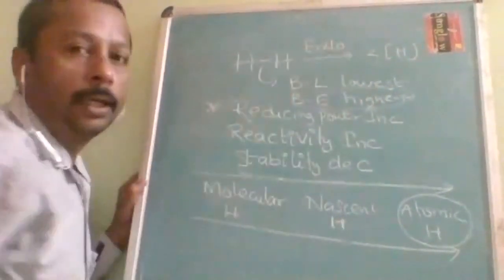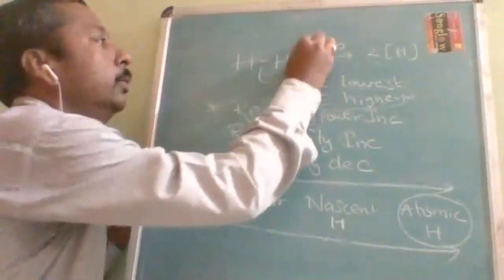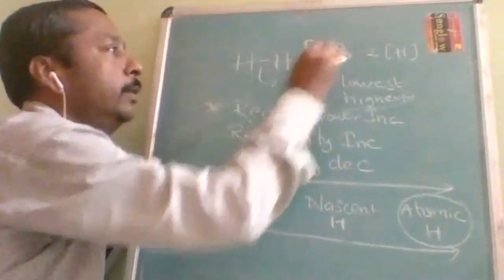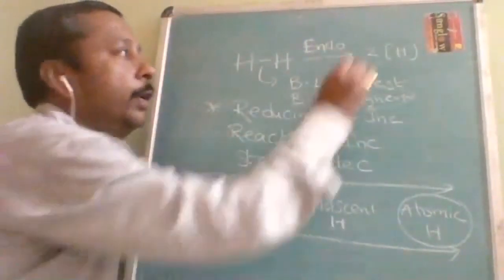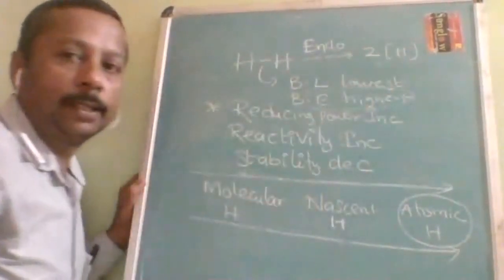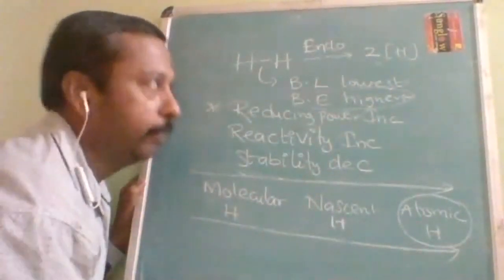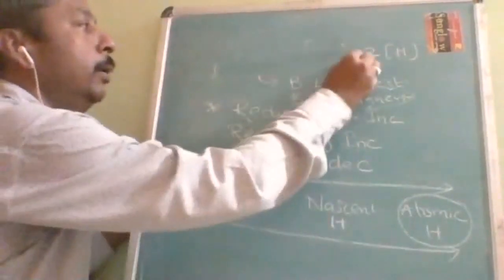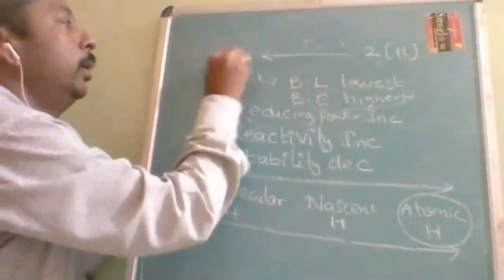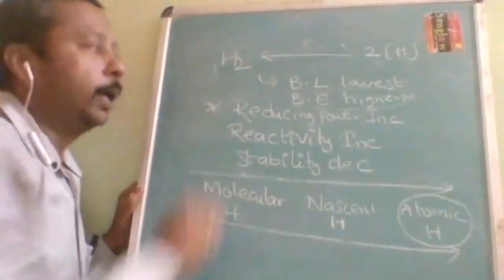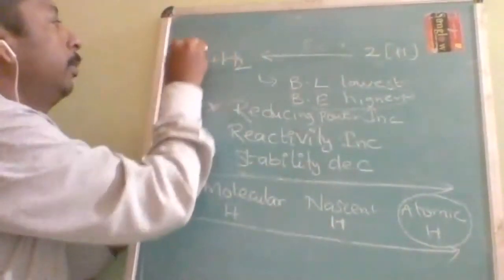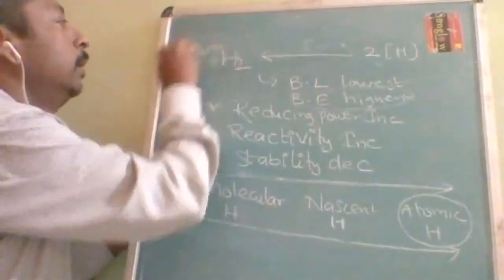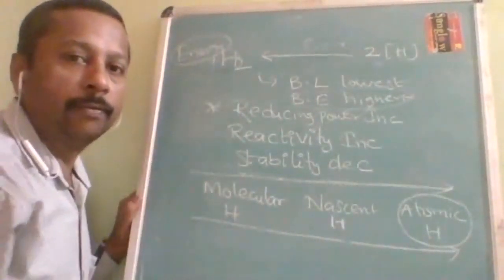Which process? Endothermic process. But there is an advantage. If you give a large amount of energy for a longer duration, and if you are able to accommodate it as atomic hydrogen, then when we use it in the backward direction, it is going to give you molecular hydrogen and liberate an enormous amount of energy. That energy can be used in welding.